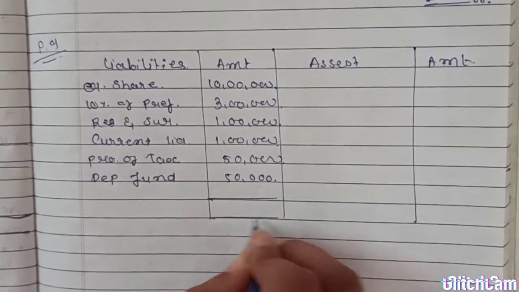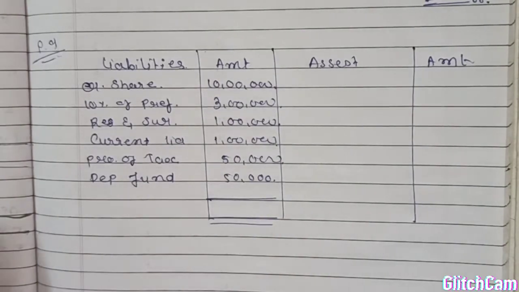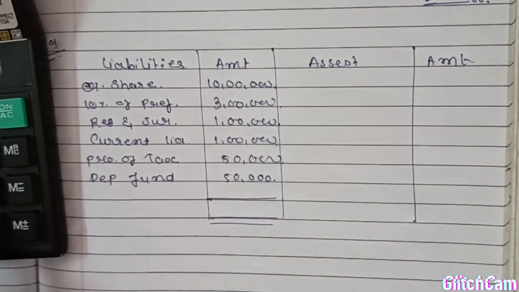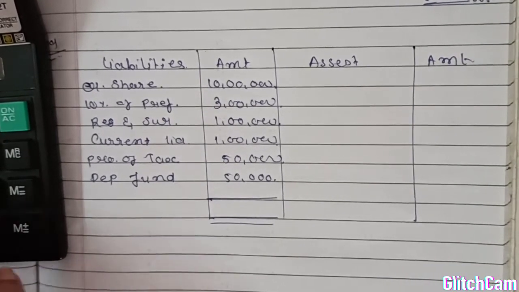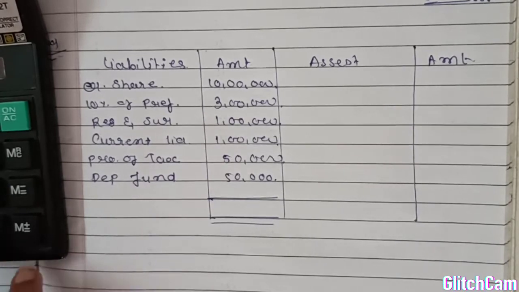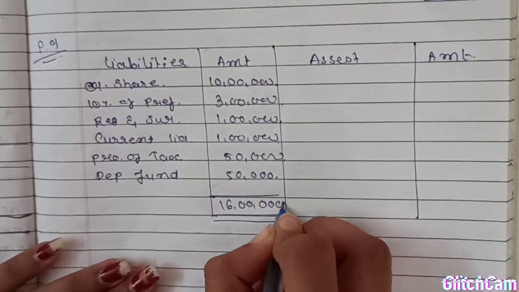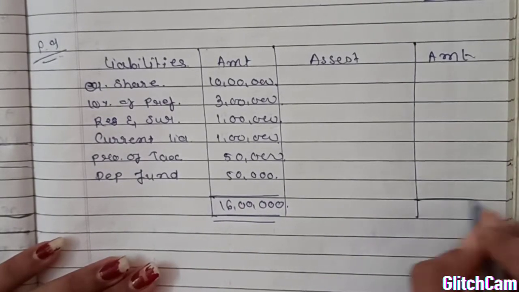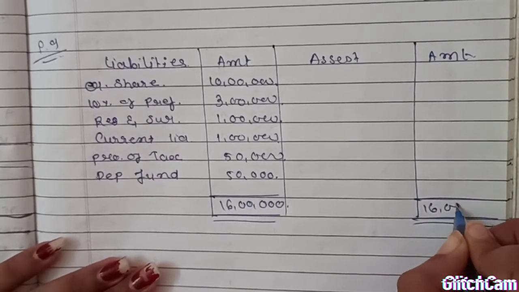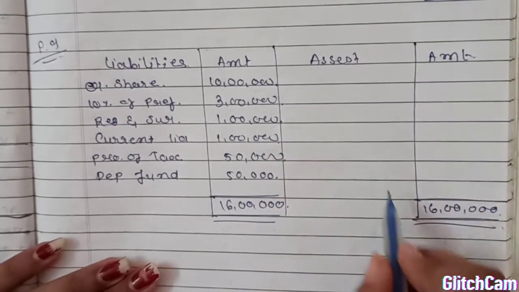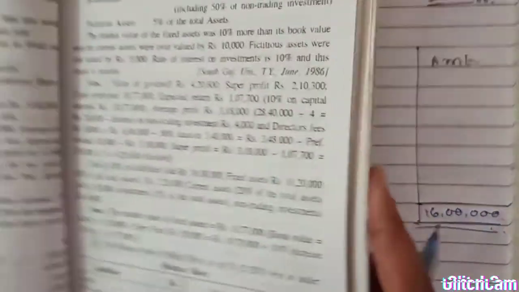We don't have the asset side, so first we have to total: 10 lakh plus 3 lakh plus 1 lakh plus 1 lakh plus 1. Total is 16 lakh. As we all know, the asset side and the liability side should be equal all the time. So total asset will be 16 lakh and percentages are given.